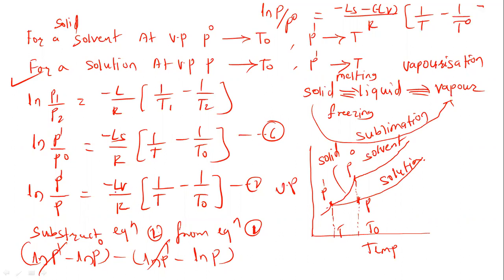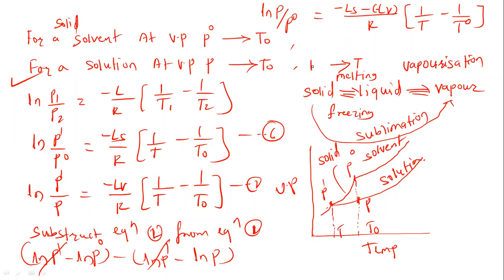On the right hand side we are subtracting this 2 from 1. So this is minus ls, minus sign out of the square bracket, then this is minus lv upon r. This is a common term here, so this is minus minus plus here. So we can write here lv minus ls. Now taking the negative sign common out of the bracket, then we can write this equation in this way.